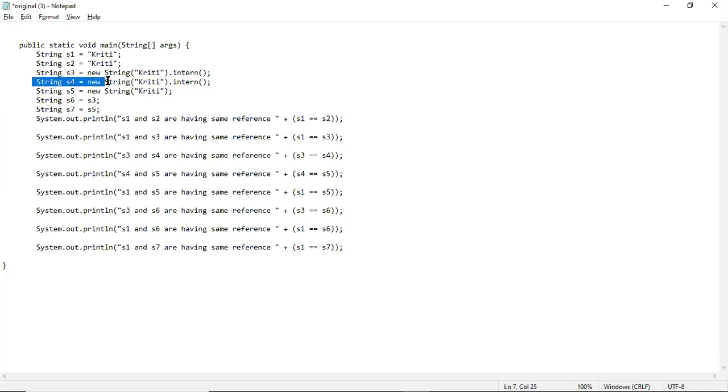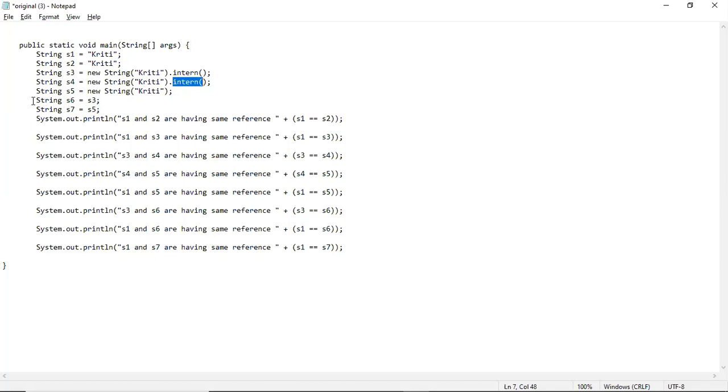String S4 is also Kriti, and the intern function is again called on S4. Whether S3 or S4 are equal or not, we are going to see in this lecture. Then they make string S5 equal to new string Kriti, and ask whether S5 is equal to S4, or S5 is equal to S2. You need to tell for this.